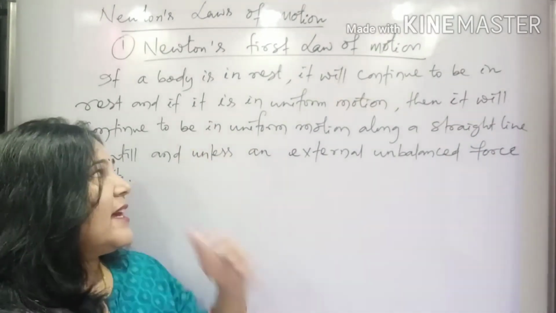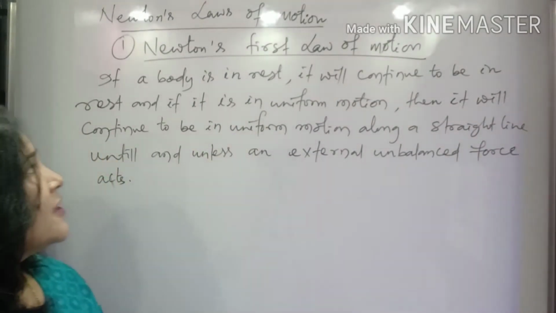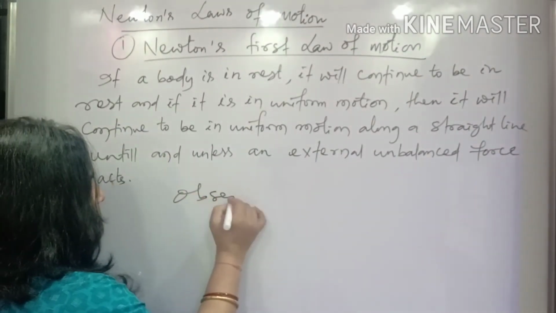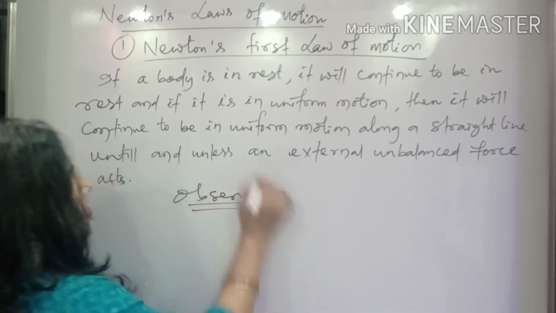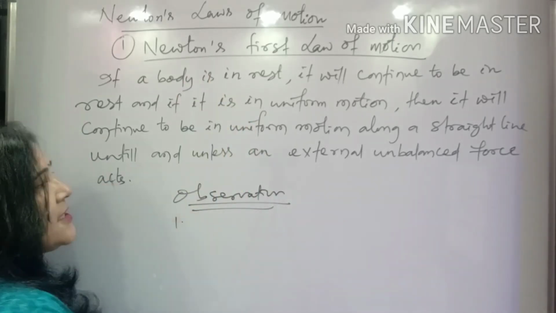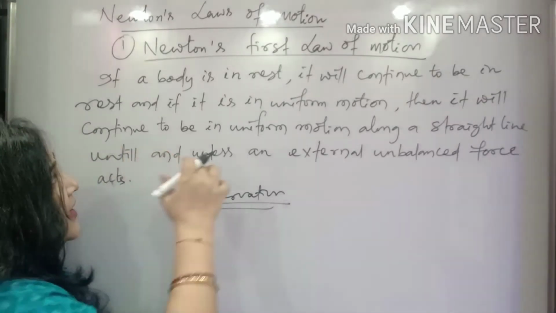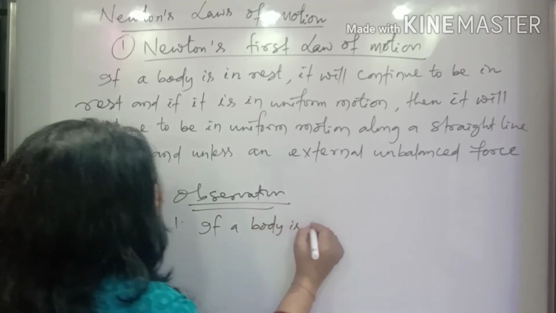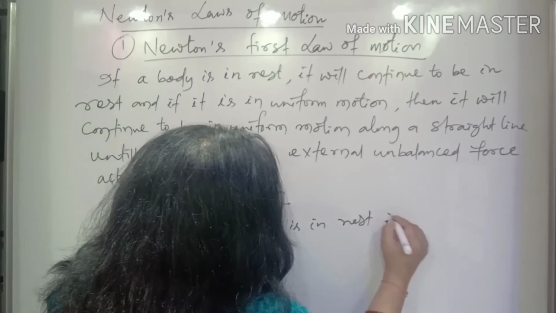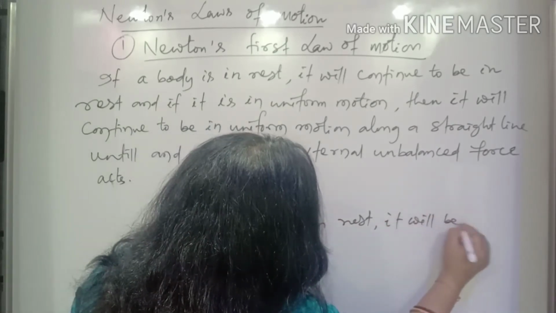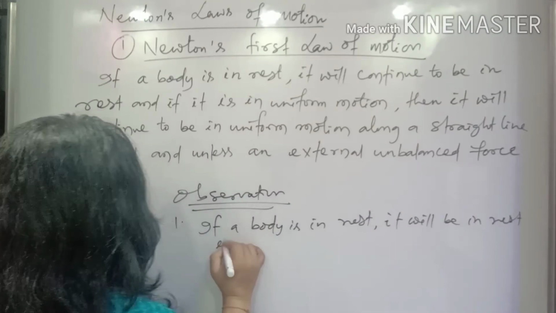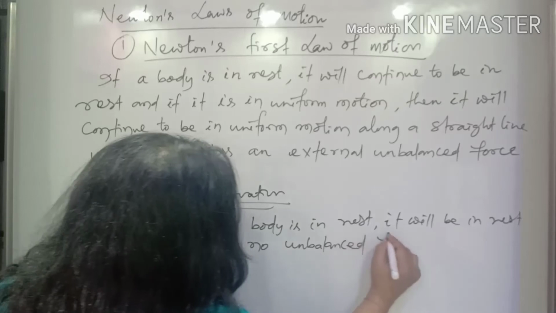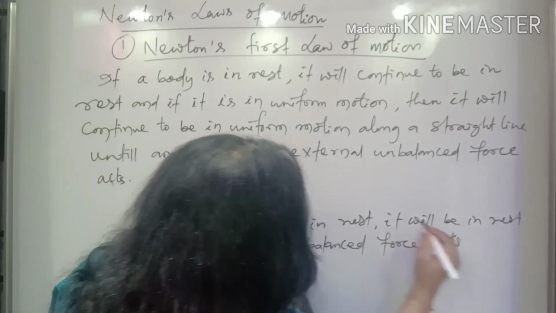So what is the statement? If you look at Newton's first law of motion, it talks about three things. If you look at the observations from this law, it is telling you about three things. The first thing is, if a body is at rest, it will stay at rest if no unbalanced force acts. This is the first part.